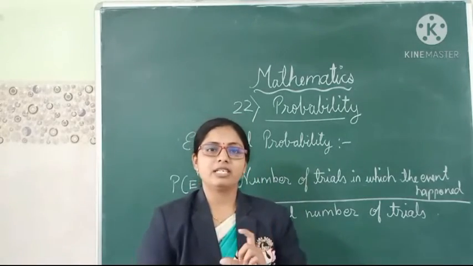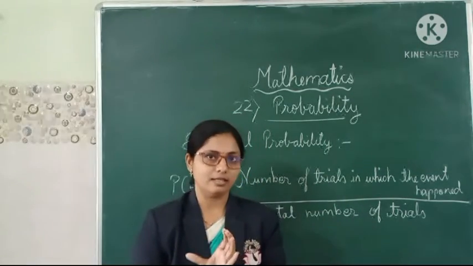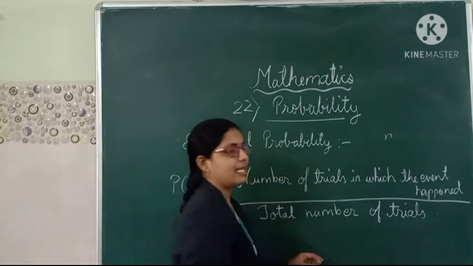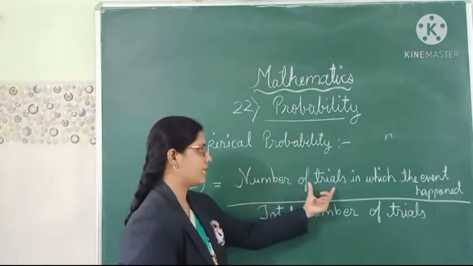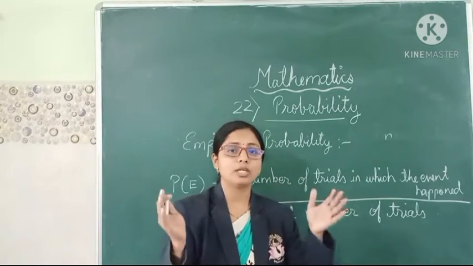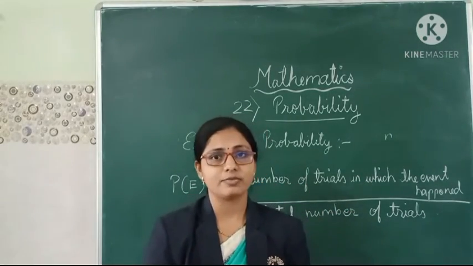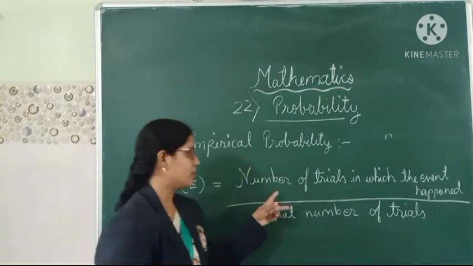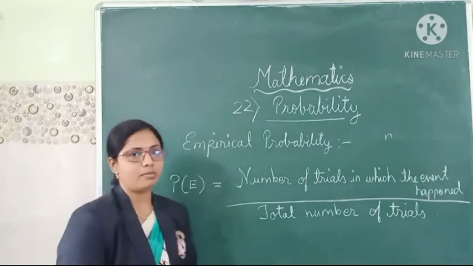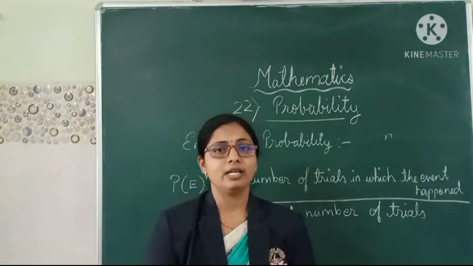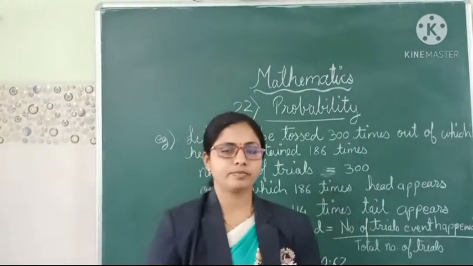So whatever the event happened, how many trials are done? That is n. That is the number of trials we have to write here, and total number of trials means the total number of trials we have done. That total number we have to write here. So by this formula we can find the probability of an event. To make it clear, we will now see one example.